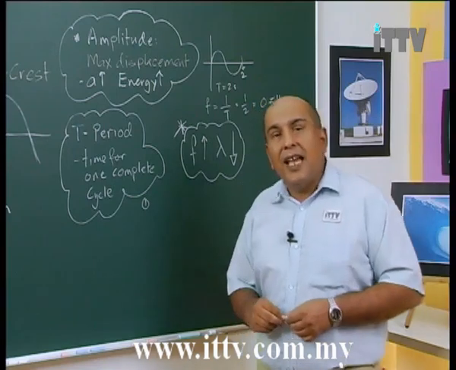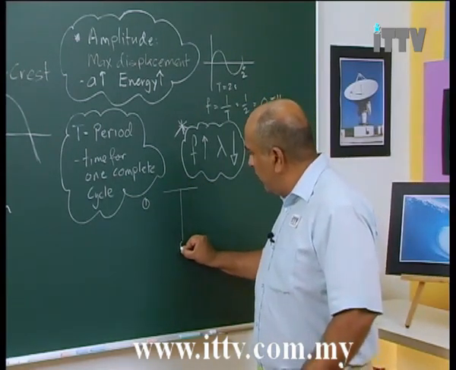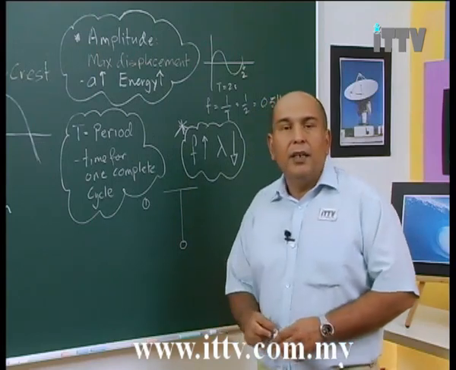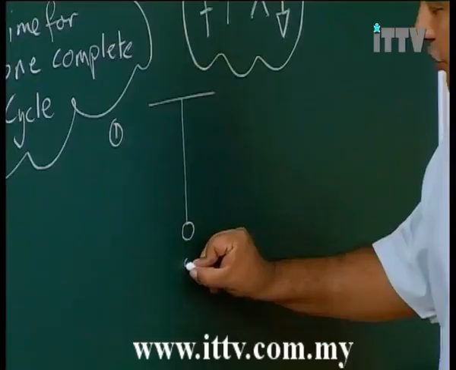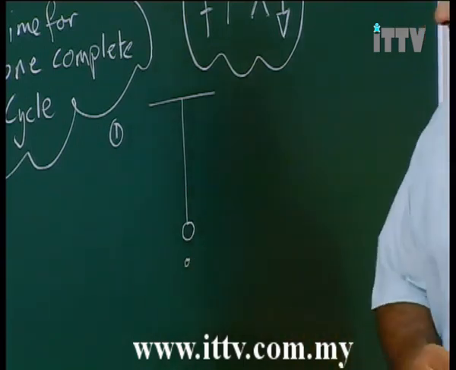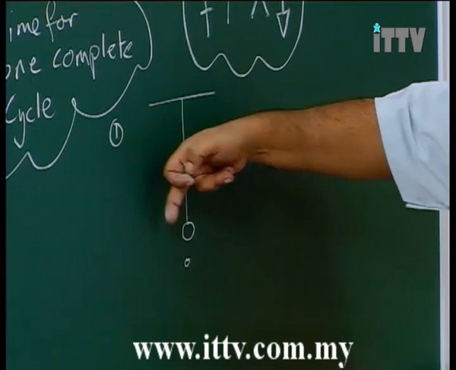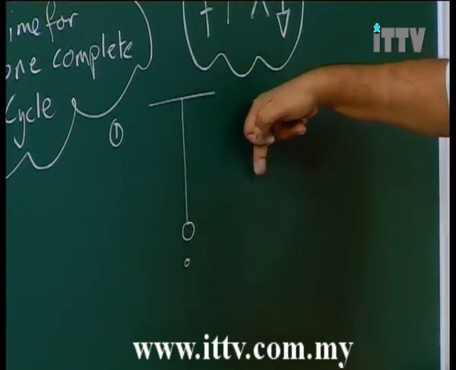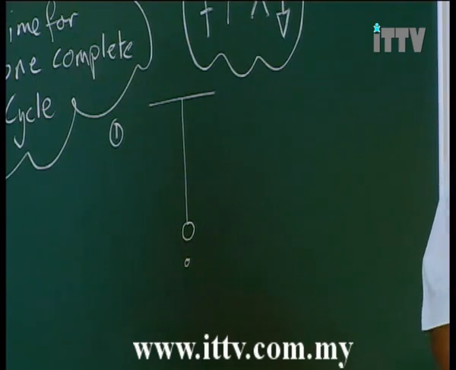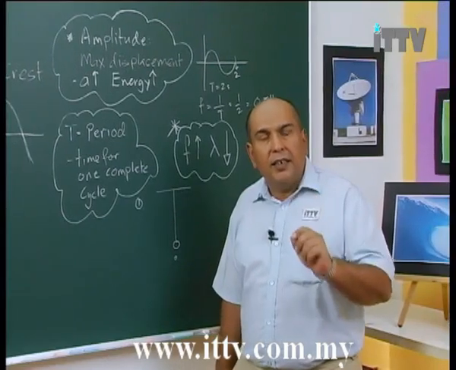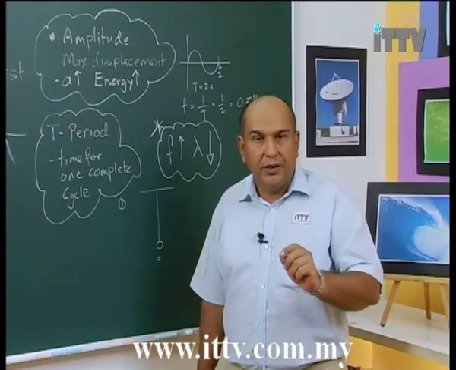Now understand that with a pendulum, over here, right in the middle, this is our point of origin. I'll just put an O there for origin. As the pendulum starts to swing over here, and then back, up here, and then back here, it will do one complete cycle. Remember, for one complete cycle, you have to go through all the points and then return to your origin.